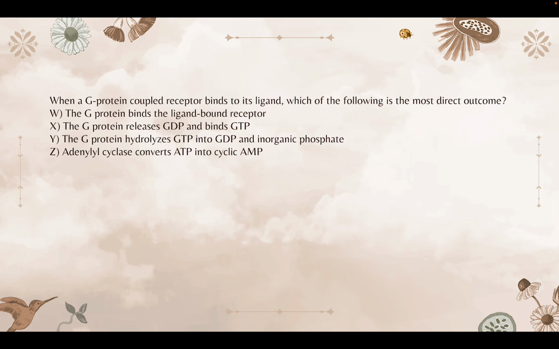For all of these answer choices, they're all correct statements as to what happens in a GPCR process, but W happens right after the receptor binds to the ligand. Because if you remember, that G protein is just kind of hanging on the membrane right there. It takes a ligand binding to the receptor for that G protein to go and associate with the receptor as well.